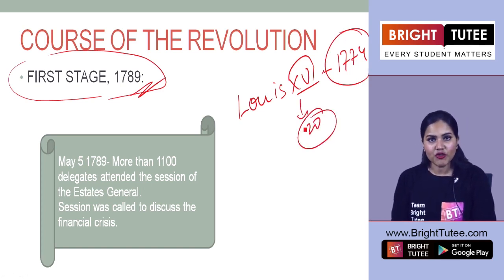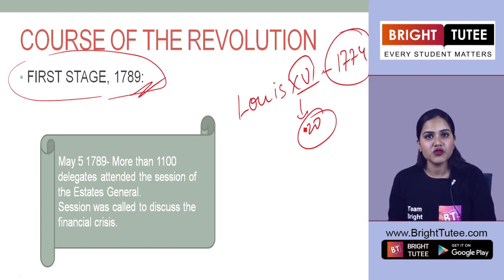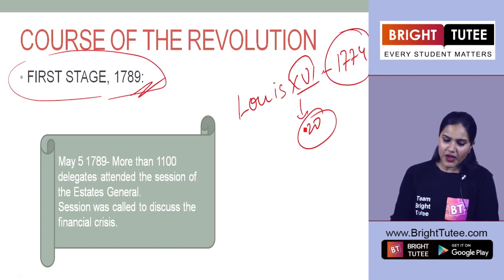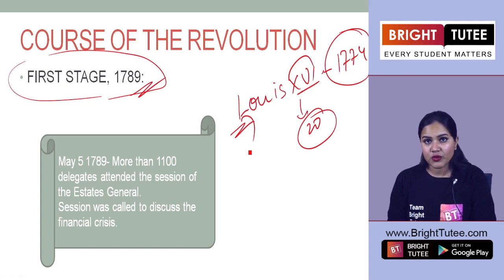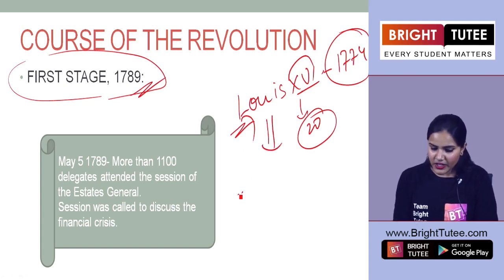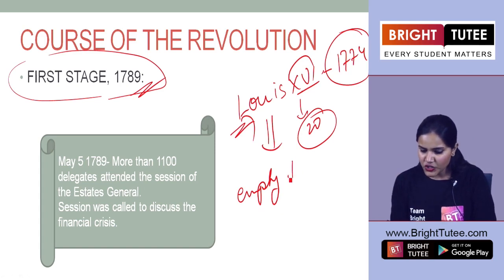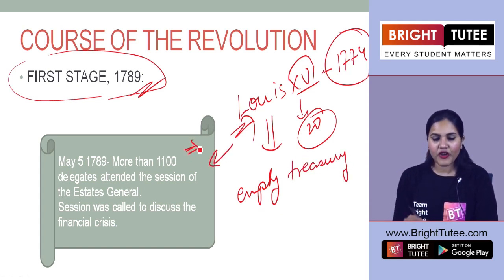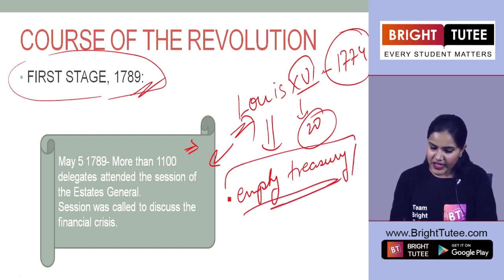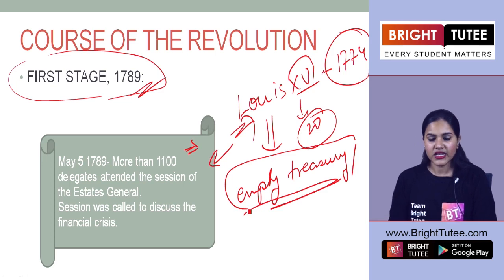Now, he was married to whom? He was married to Marie Antoinette. Right? So, here we see that Louis XVI, when he came to power, see, all these points you have already learned. Here we are just revising these points in order to connect with the point that we are going to read just now. So here we have to see that there was an empty treasury, right?